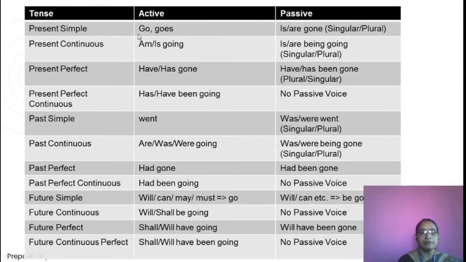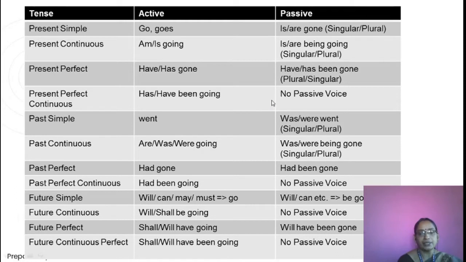Look here at simple present tense forms: go and goes, with plural go and with singular goes. How it is changed, you can see: is gone and are gone. Present continuous tense with singular am and is going is converted into is being gone and are being gone. In present perfect tense, singular has gone and plural have gone can be converted like that: has been gone and have been gone. Present perfect continuous: has been going and have been going.